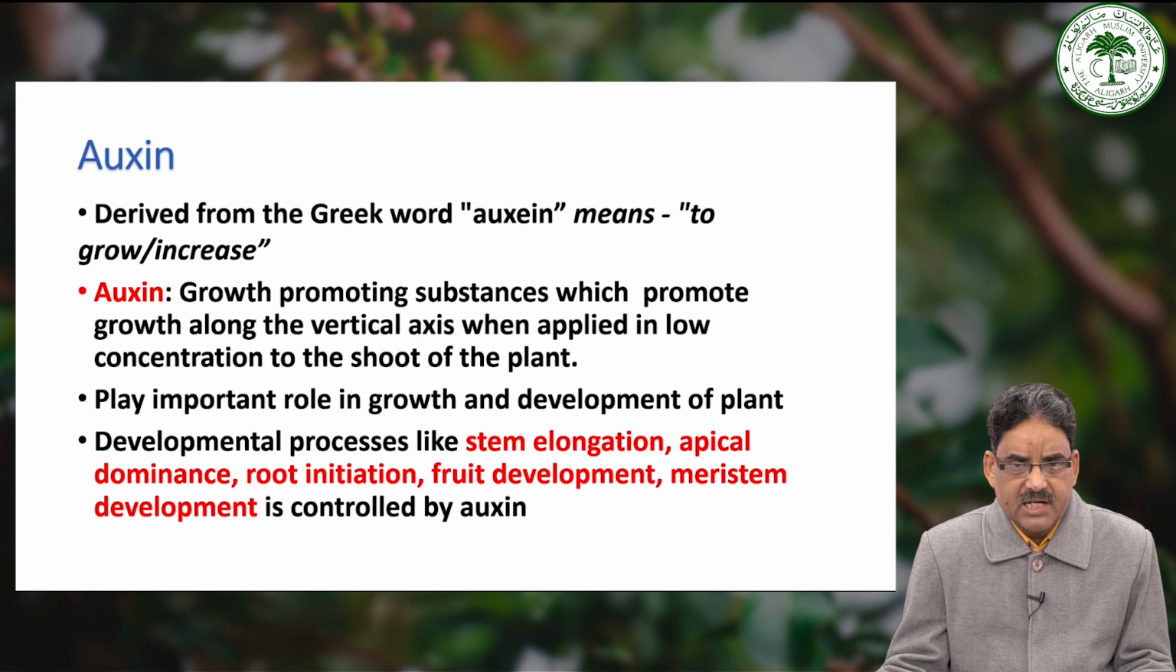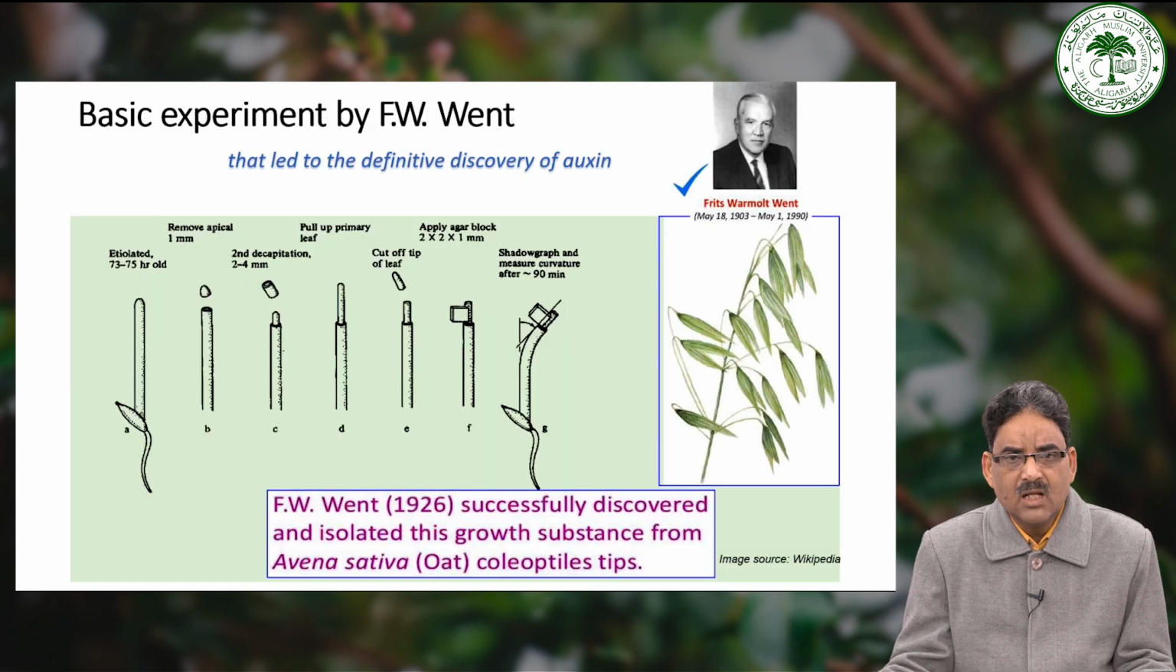It is derived from the Greek word auxein, which means to grow or increase. Auxins may be defined as growth promoting substances which promote growth along the vertical axis when applied in low concentration to the shoot of the plant. Auxins play an important role in plant growth and developmental processes, as they induce stem elongation, apical dominance, root initiation, fruit development as well as meristem development. So, if you look,